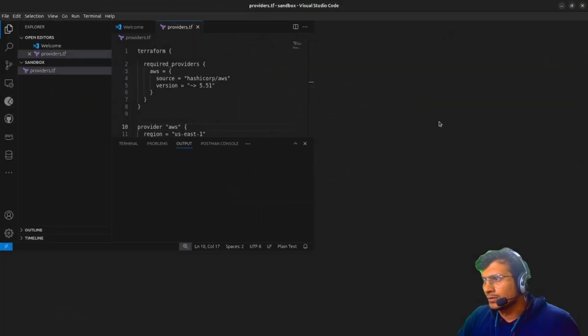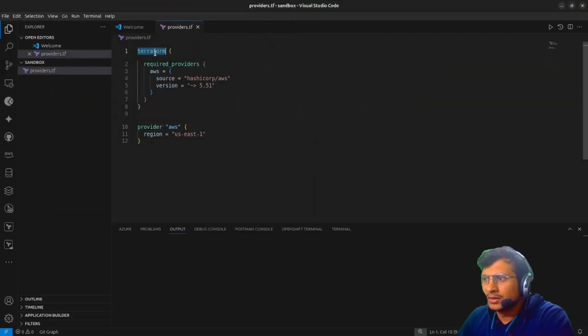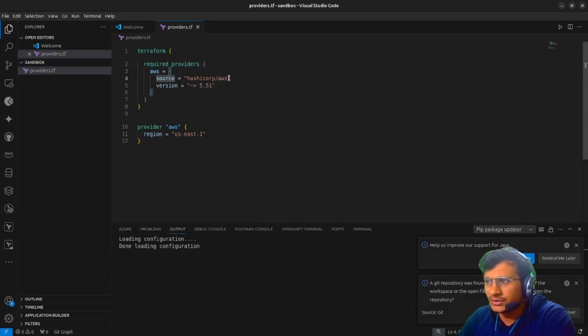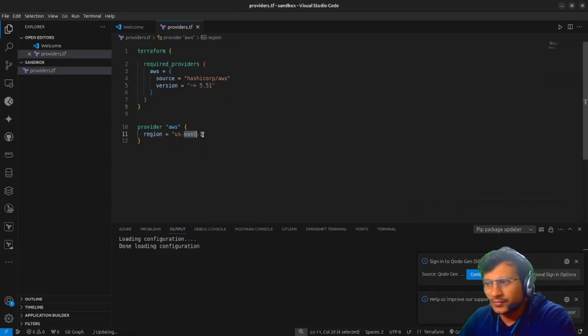Okay, so what we'll be doing here is I have used Terraform, required provider AWS, source is HashiCorp AWS, and I want version greater than 5.51. Okay, this is my baseline version. Region is US East 1, because I don't want any other.